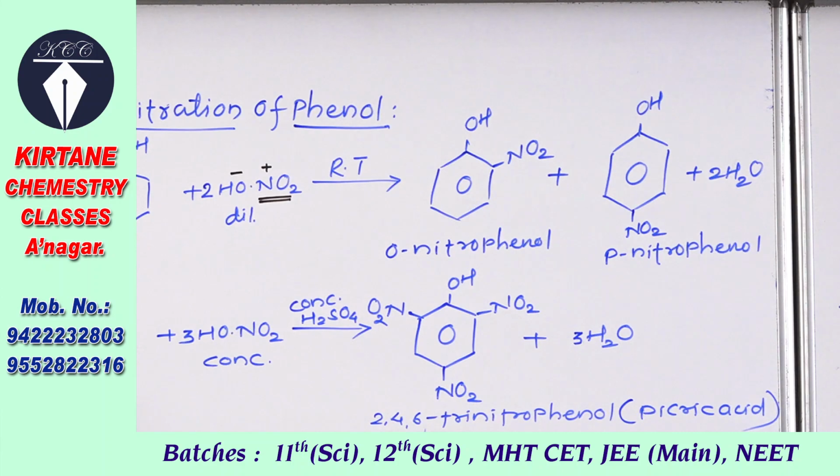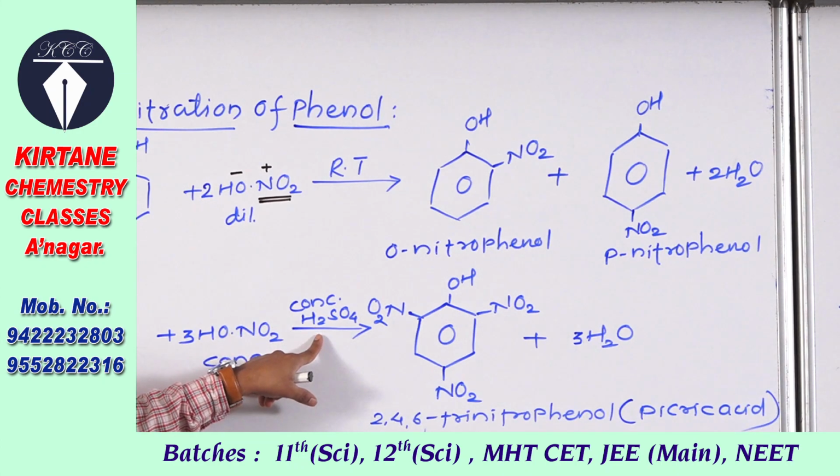Now the second reaction, phenol treated with concentrated nitric acid in the presence of concentrated sulfuric acid.